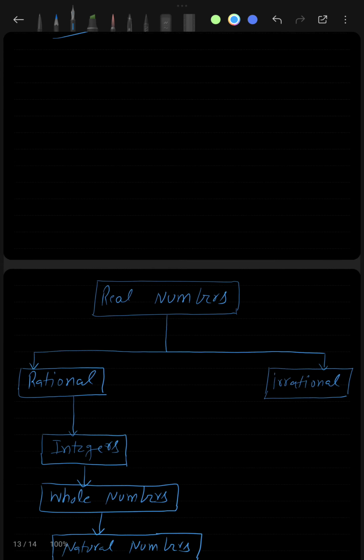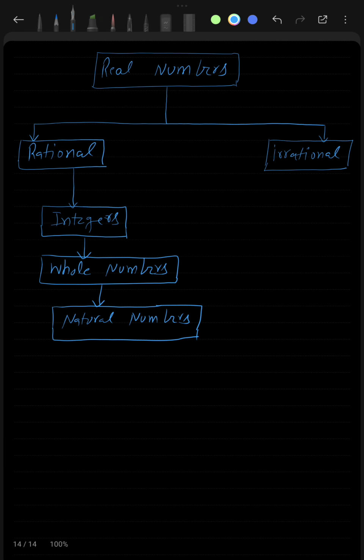If I have to write everything in just a few words, I can say that all the numbers that are real will either be rational or irrational. So if a number is a real number, then it will either be a rational number or an irrational number. Out of rational numbers, a few are integers. There are infinitely many numbers which are rational numbers, and out of those there are infinitely many numbers which are integers. Out of integers, some are whole numbers, and in whole numbers we have natural numbers.